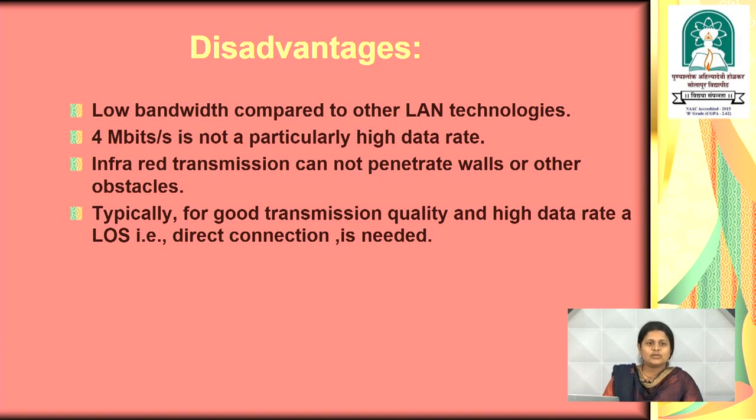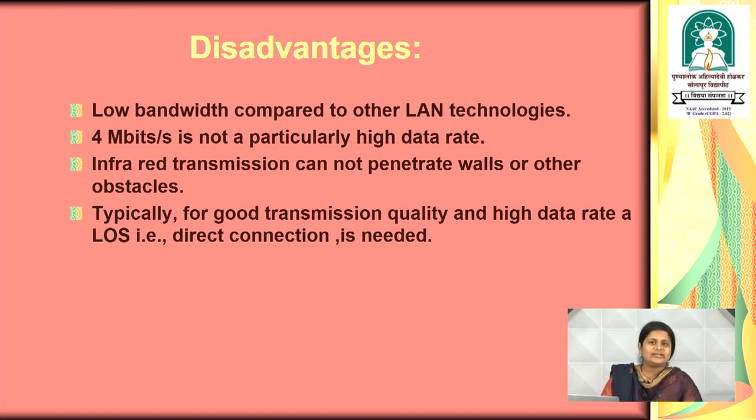Radio transmission does not require LOS, that is line of sight. There is no need of line of sight communication between sender and receiver. It can penetrate through any types of obstacles, which may be walls, furniture, etc.